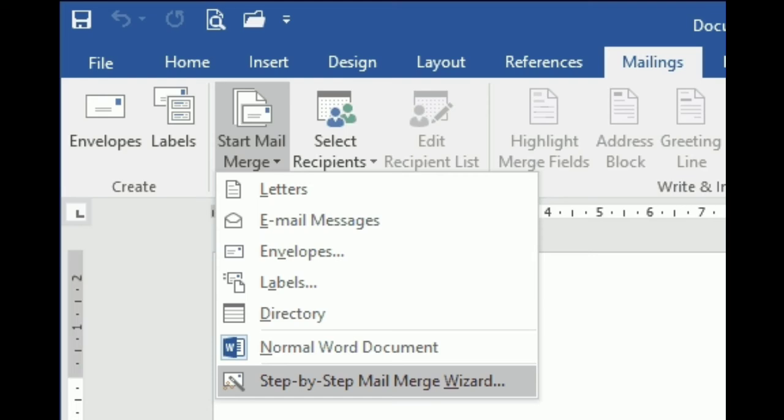Once you click on Start Mail Merge, a drop-down list appears, and at the end of the list there is an option given, Step by Step Mail Merge Wizard. You have to click on that particular option.